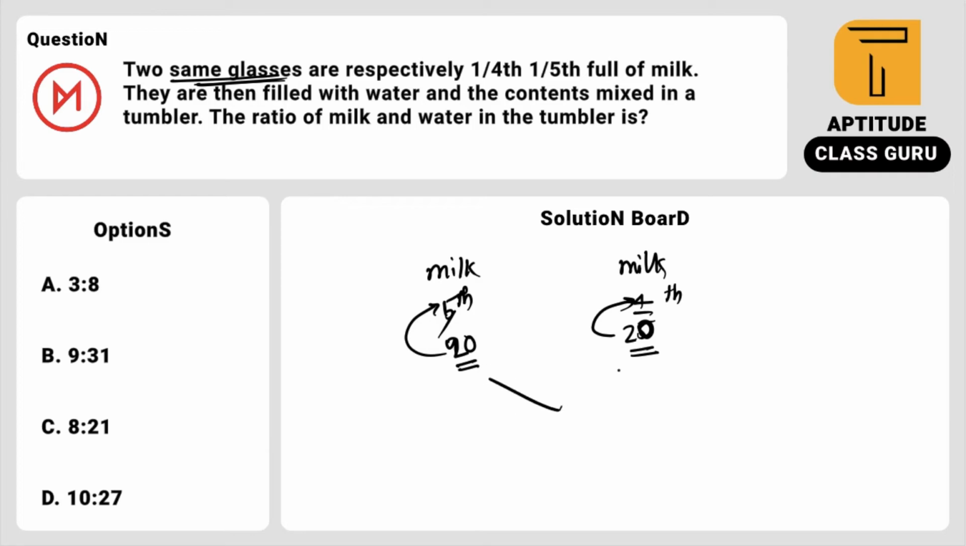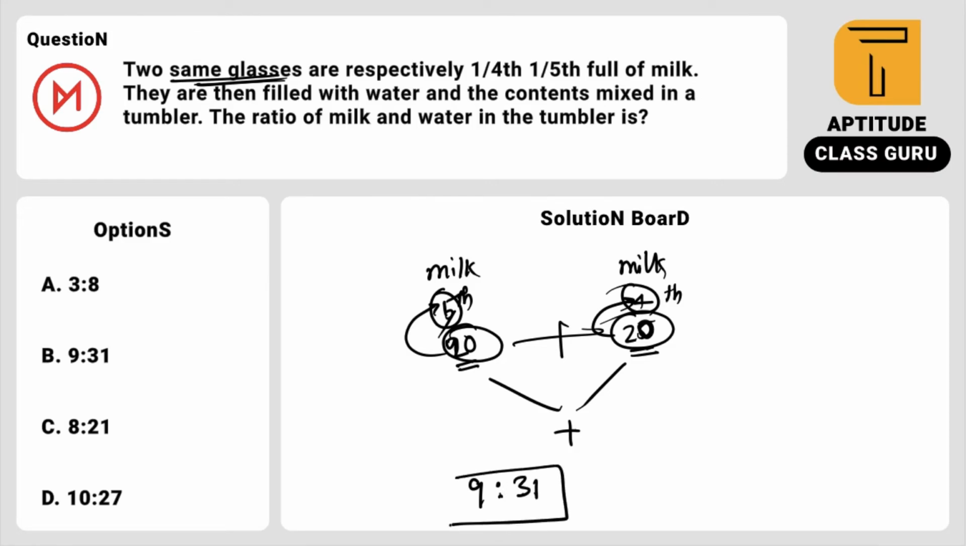So if you mix both, how many liters of milk will be there? For example, I am assuming in terms of liters. So 9. So the total is 40 if you add them. But out of 40 parts, 9 parts are milk, which means the remaining 31 parts are water. So simple one, option B is correct.